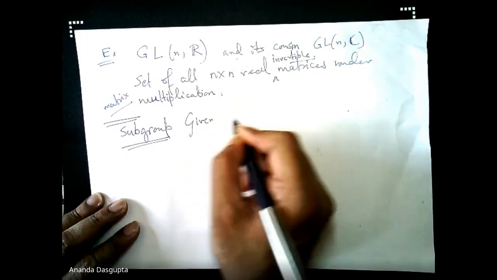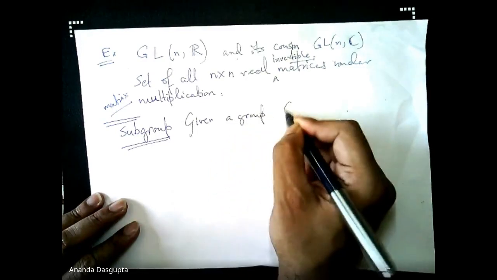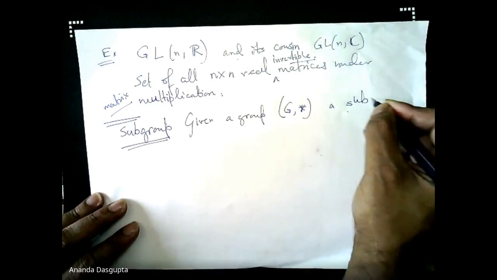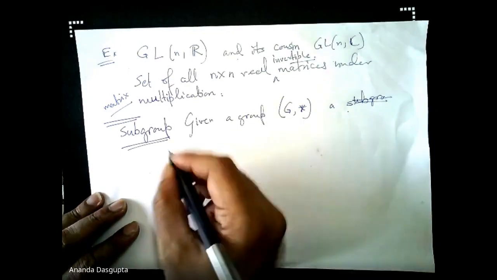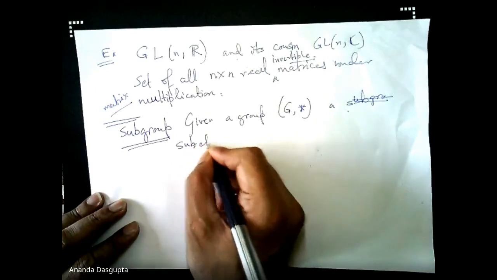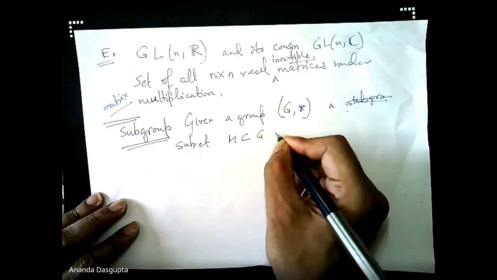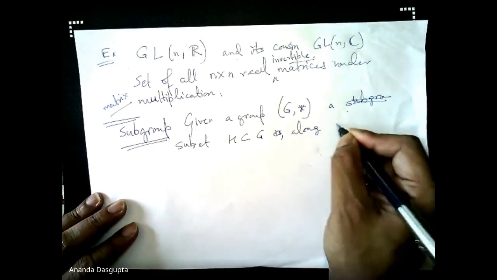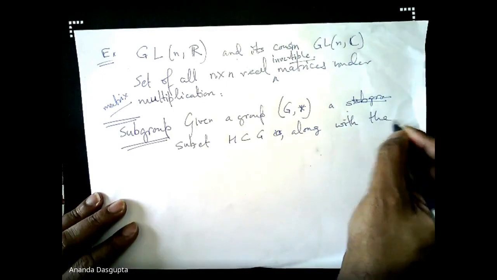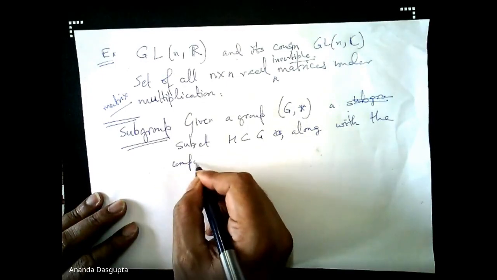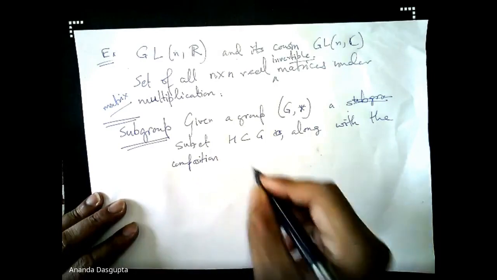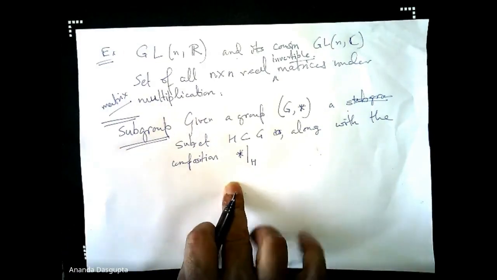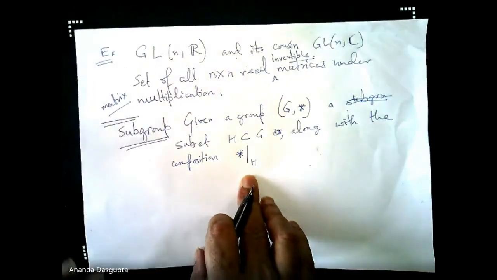Given a group (G, star), a subset H along with the composition star restricted to H is a subgroup.